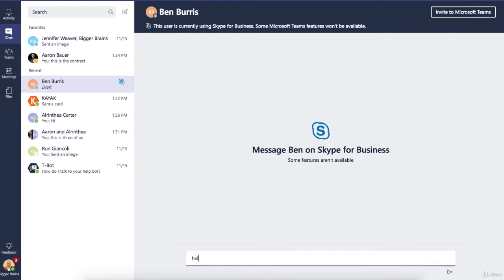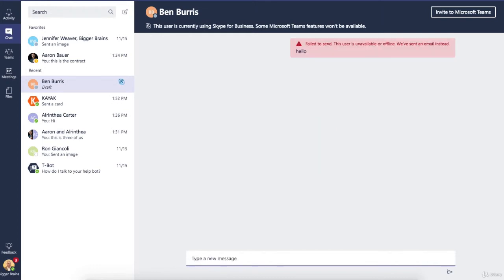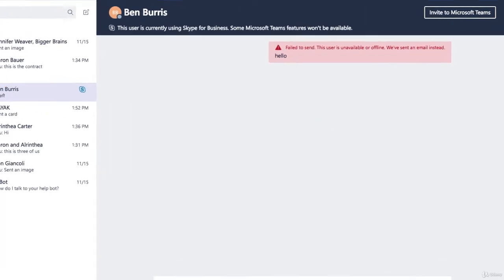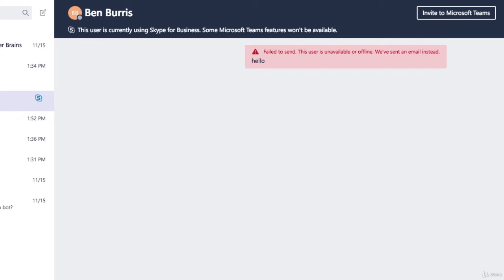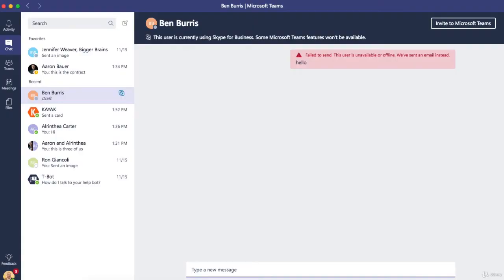So I can send him a message, and if he is online with Skype for Business, then he will get it. If he's not online, then it's going to send it to him as an email, and we got that message here. And he can send back. So we can have a chat conversation, even though he's using Skype for Business, I'm using Microsoft Teams. But long term, it's going to be better if we are both on the same platform.